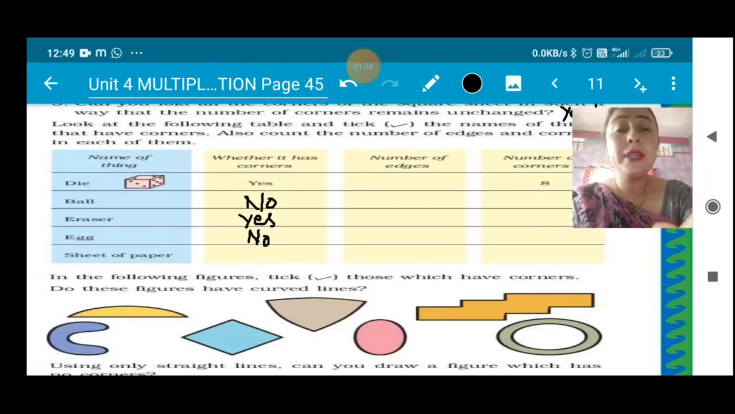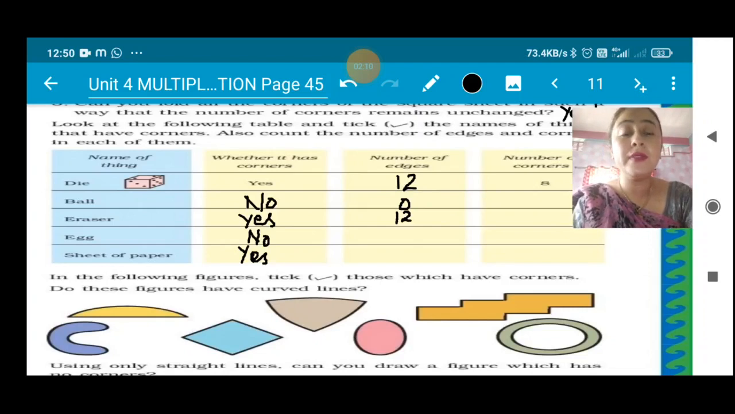So sheet of a paper, yes, sheet of a paper has 4 corners. We have already done it. Now die, number of edges. Edges means sides. Yes, so the number of edges in a die is 12. So you will write 12. In a ball there is no edge because it is a sphere. So you will write 0. In eraser, if it is a cuboid or cube shape like die, it also has 12 edges. So write 12. An egg doesn't have any edge, so you will write 0.